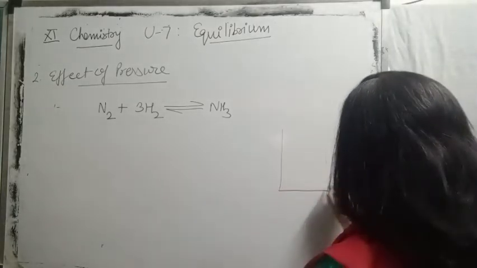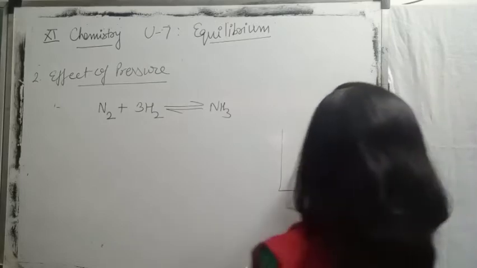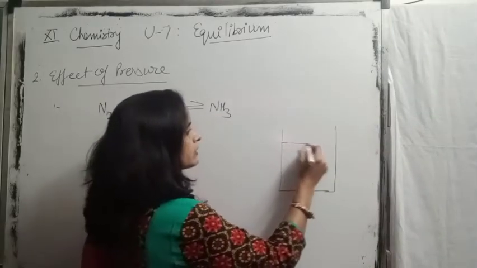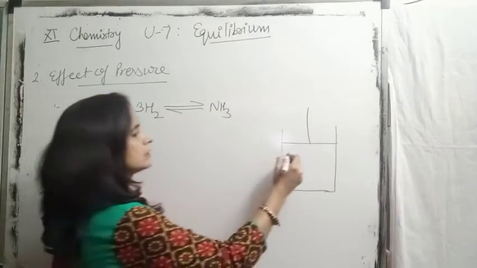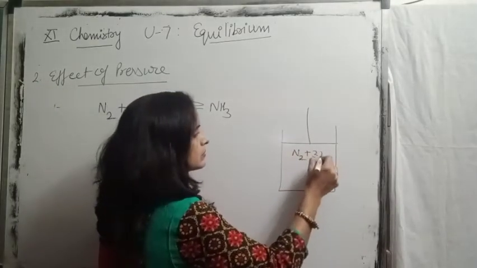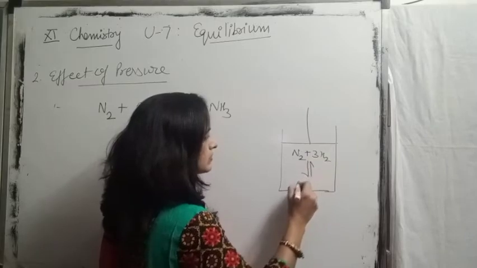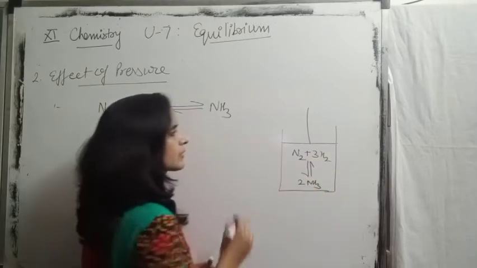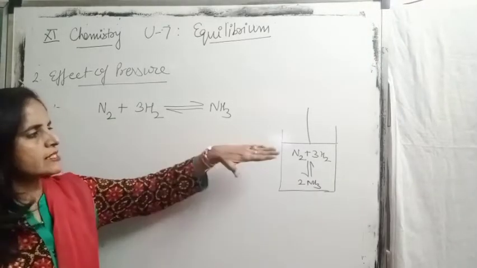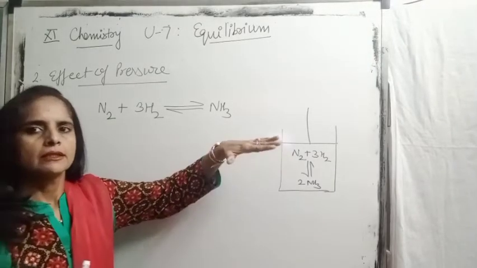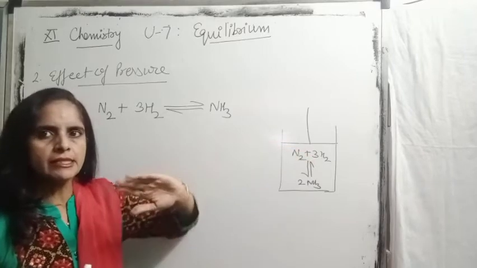For example, this is a gas cylinder fitted with a piston. The reaction between nitrogen and hydrogen is going on. This is the point where the piston is present at a balanced stage.